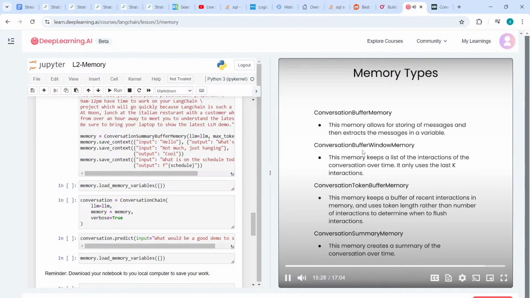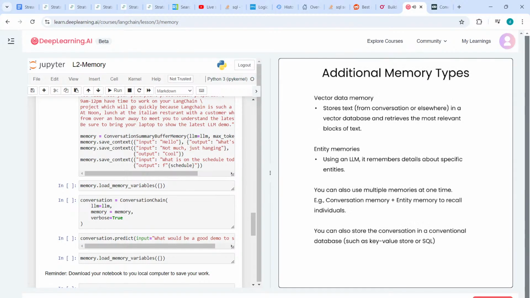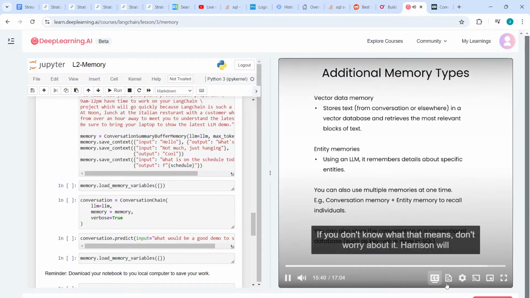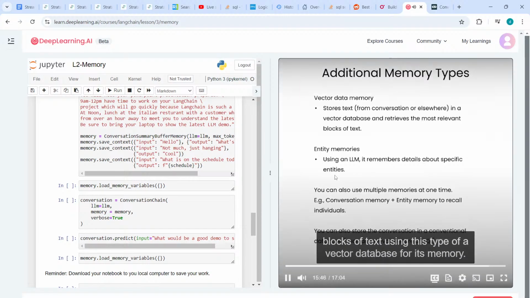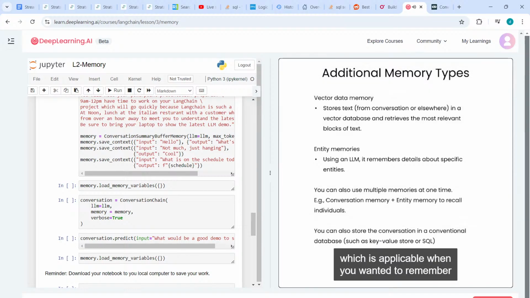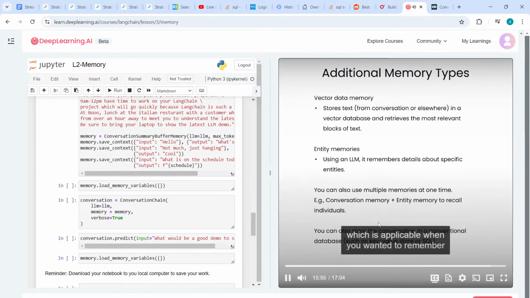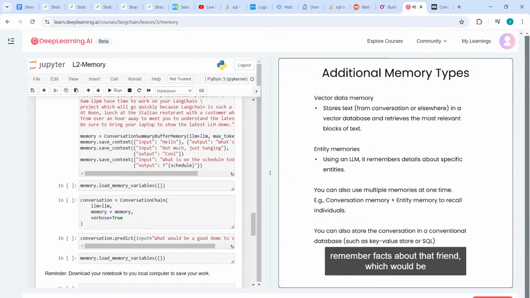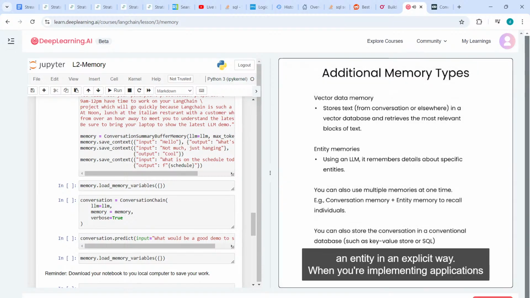Langchain actually supports additional memory types as well. One of the most powerful is vector data memory. If you're familiar with word embeddings and text embeddings, the vector database actually stores such embeddings. If you don't know what that means, don't worry about it. Harrison will explain it later. And it can then retrieve the most relevant blocks of text using this type of vector database for its memory. And Langchain also supports entity memories, which is applicable when you want to remember details about specific people or other entities, such as if you talk about a specific friend, you can have Langchain remember facts about that friend, which would be an entity in an explicit way.